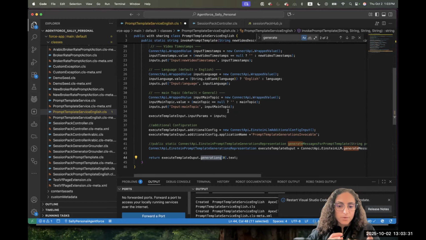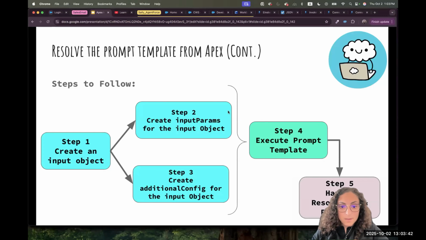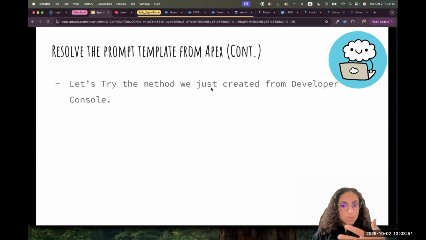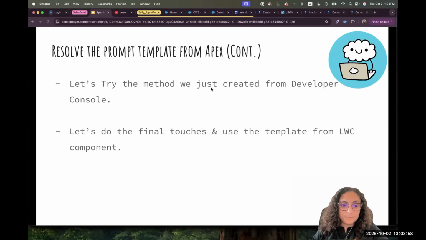And that's why Salesforce is putting this in an array, because you may have 0, 1, 2, depending on the number of generations you specify. So that's just to give you an idea of the steps. I hope it's not too complex. We tested together how to call it from the developer console, and I will give you the LWC component and its controller.